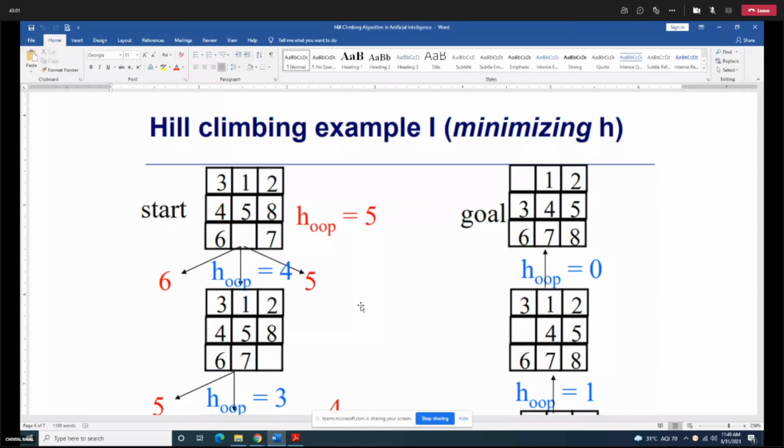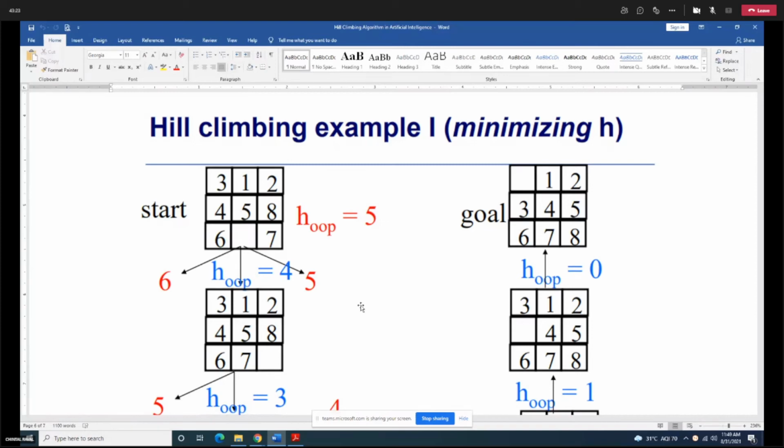We need to check first of all whether it is a maximizing kind of problem or a minimizing kind of problem. The first one we saw, the simple block world problem, was a maximizing kind of problem. We had to reach from minus 28 score to positive 28 score.